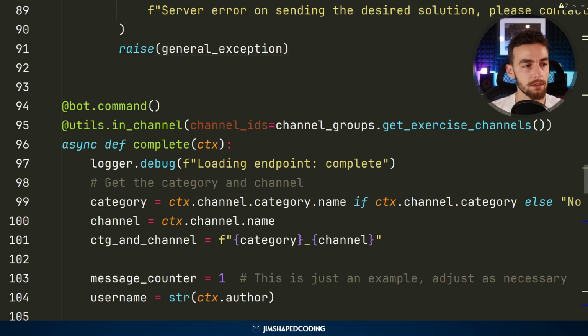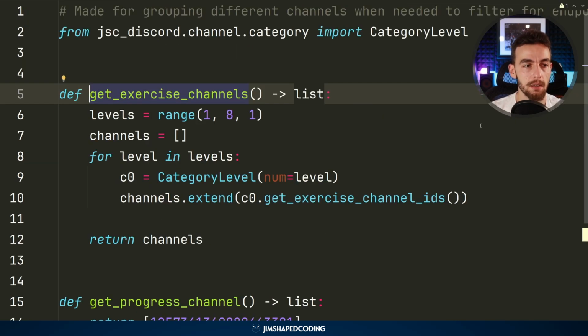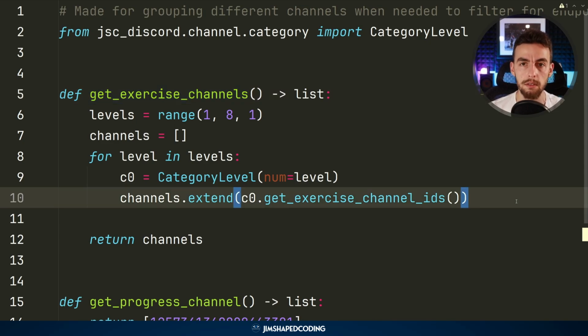This is thanks to a decorator that I came up with, which decorates this function and checks which channel the command was sent in first. You can see that I pass in get exercise channels as a reference to channel IDs, and this method involves some logic to grab all the channels that start with the letters EX, meaning exercise. And if that's the case, then we return a list of those.